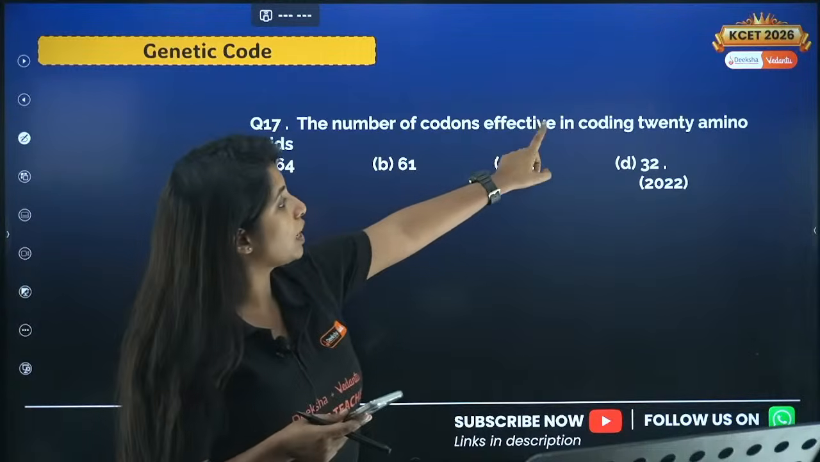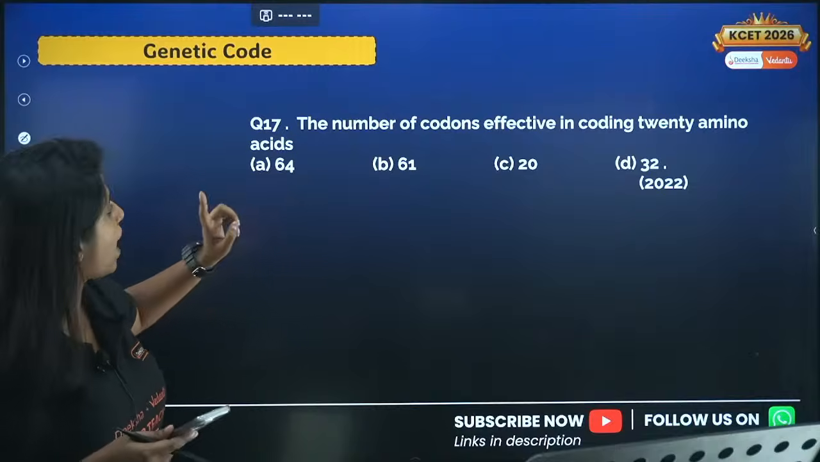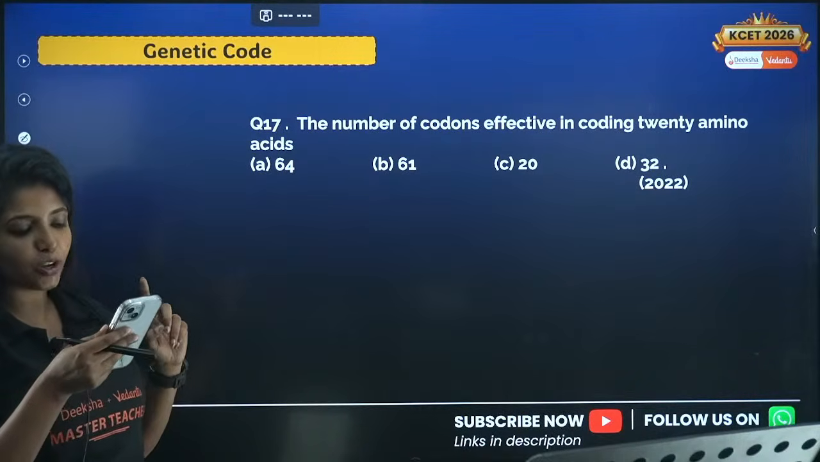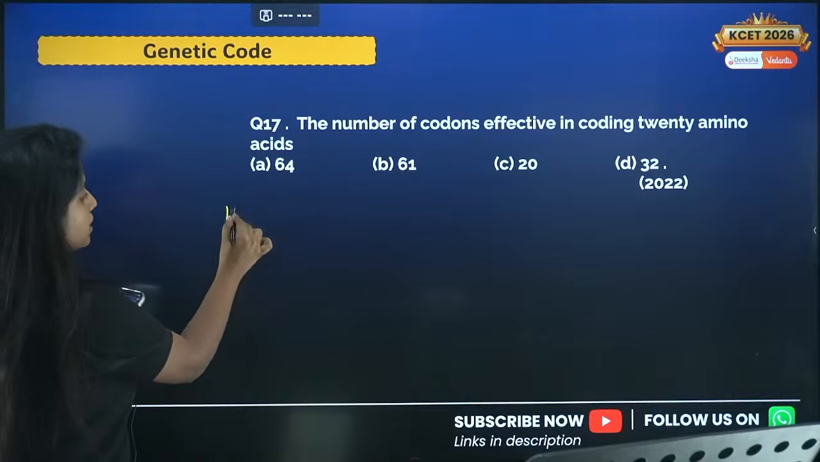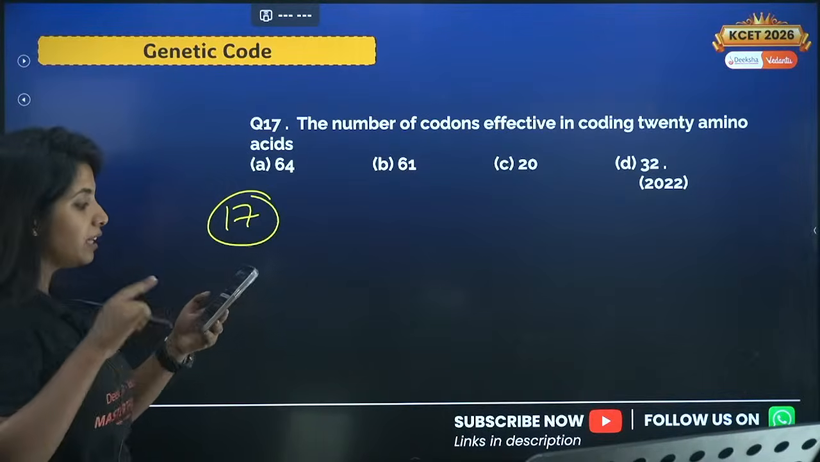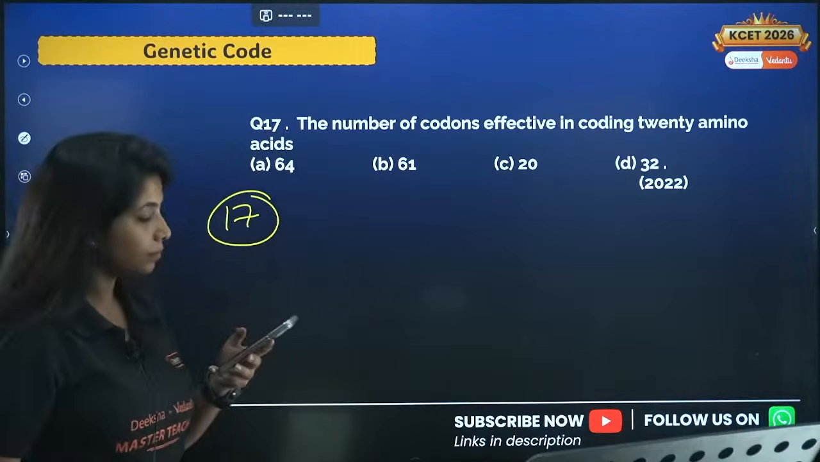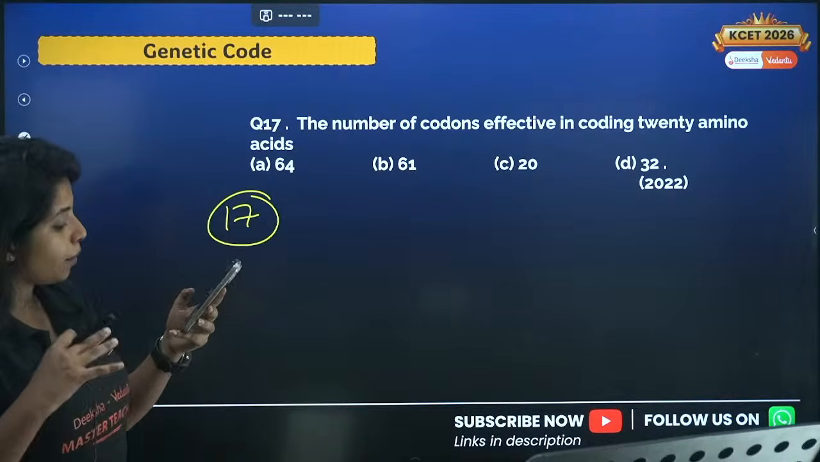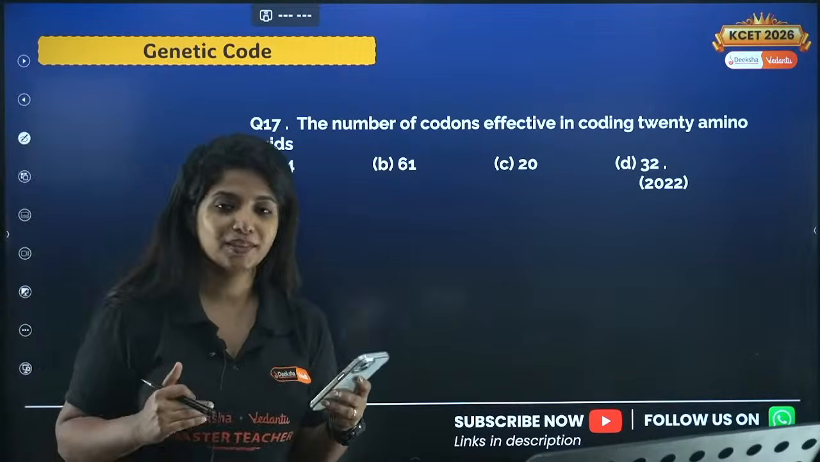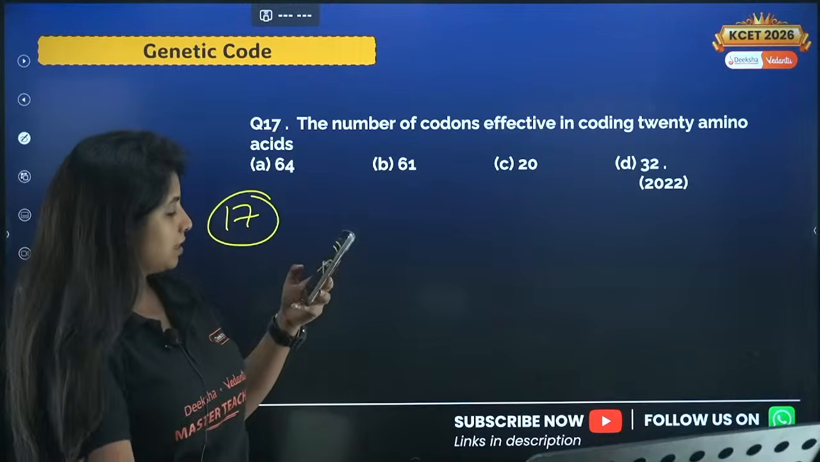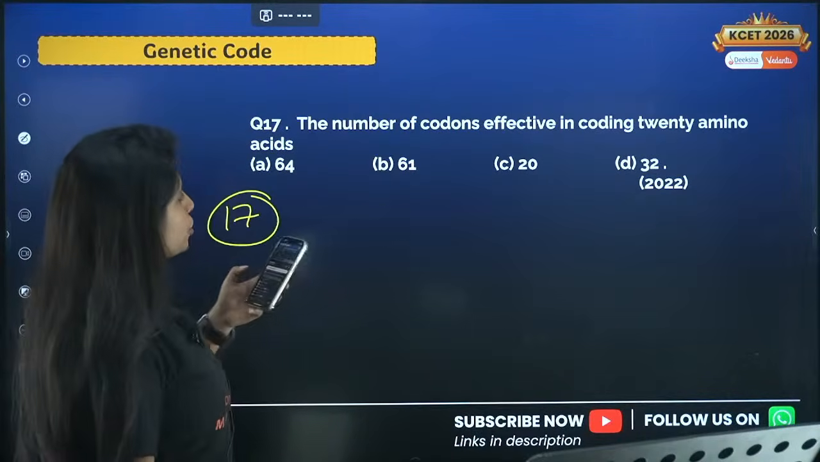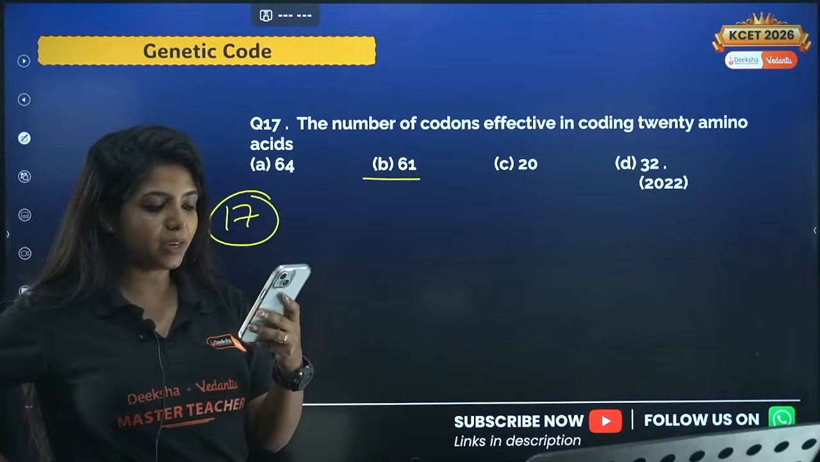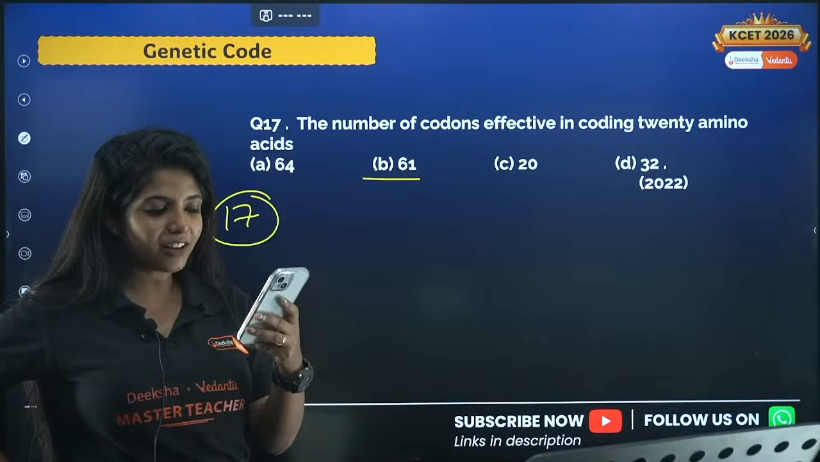Now, the number of codons effective in coding 20 amino acids are what? Tell me the answer. Hi, Sanika, your answer was also super correct. Now, try solving this 17th question. Answer me in 17A, B, C, D format. The number of codons effective in coding 20 amino acids are. So we know there are 20 amino acids. Aishwarya says the answer for this question is B. Is it B or is it A? Sanika also says it's B. Very good.